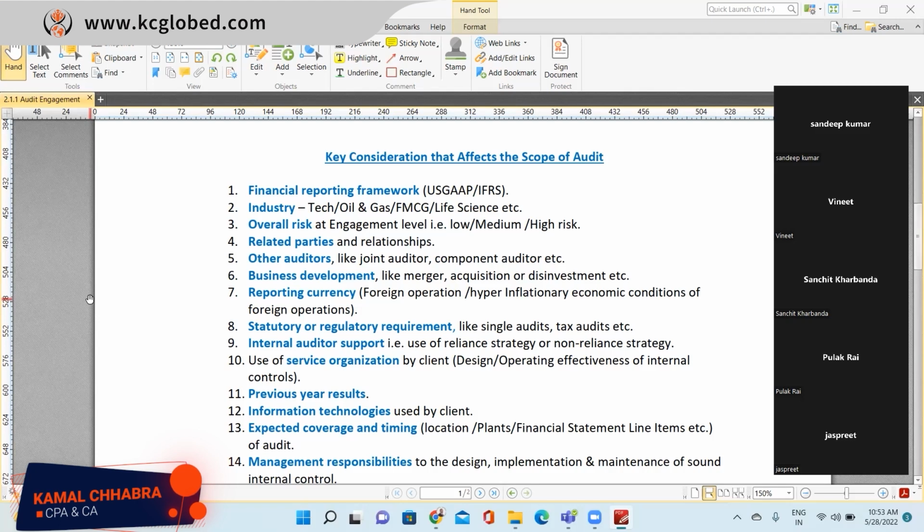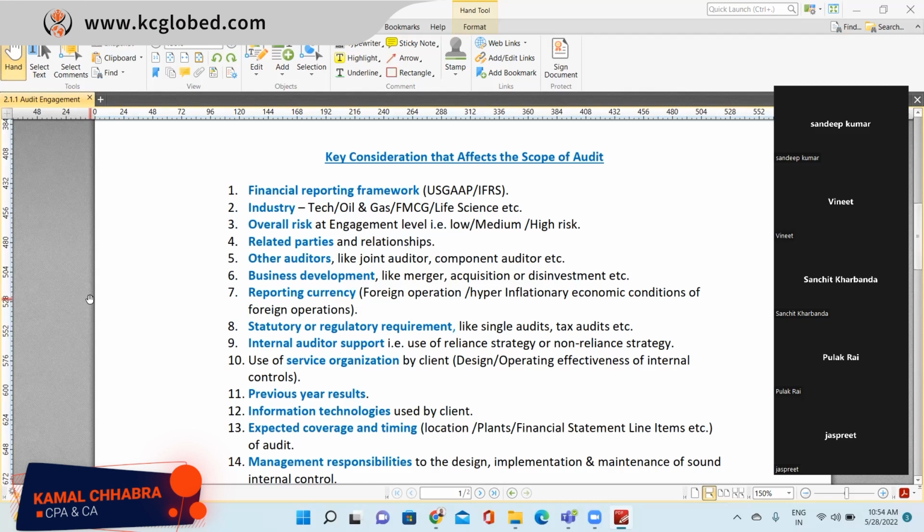Makes sense. So in that scenario, it would be very difficult for you to go with the controls reliance strategy. It will be very difficult for you not to go into more detailed substantive audit procedures, right? So accordingly, it's based on the risk at the entity level. If at the entity level the risk is low, then you might be performing less substantive audit procedure. But if the risk is high, then you have to end up performing more substantive procedure. So the overall risk at the entity level impacts the scope of audit as well, right?